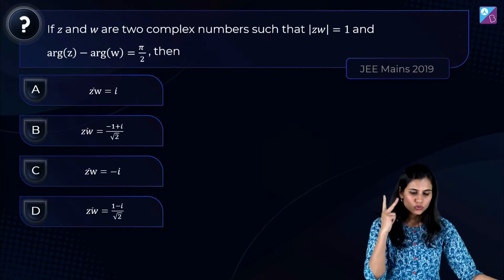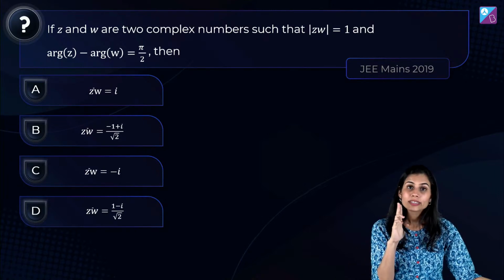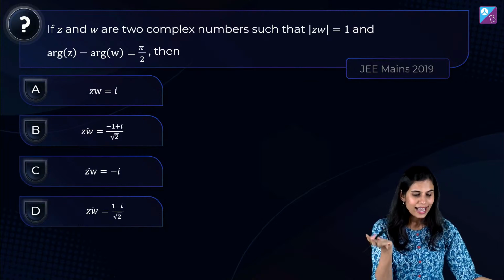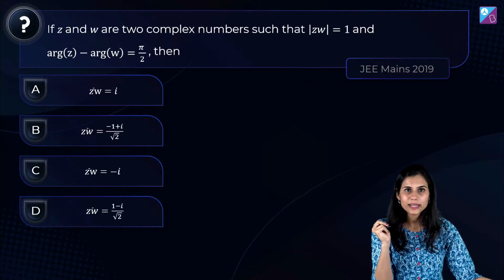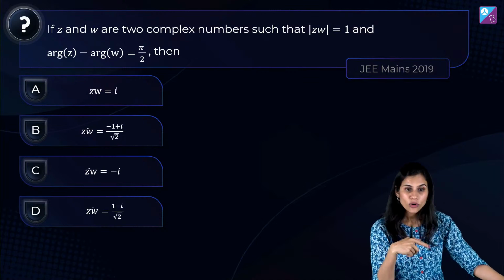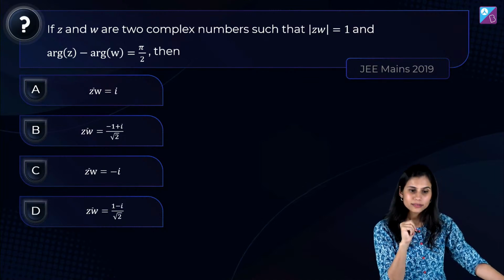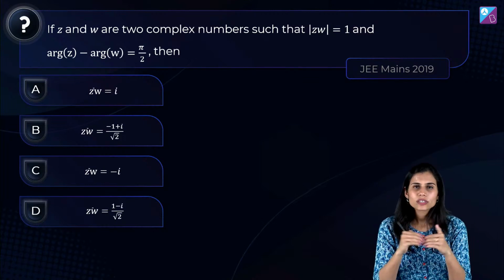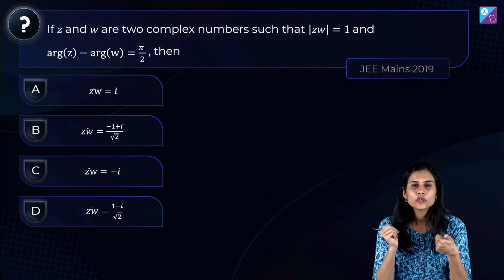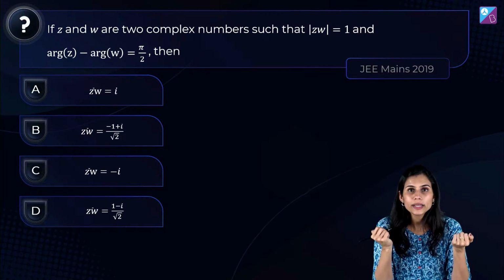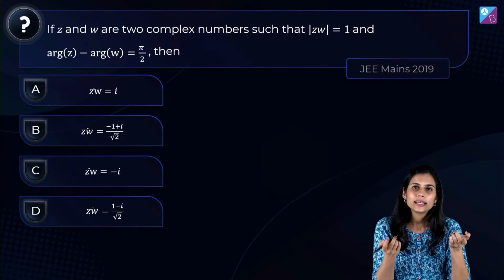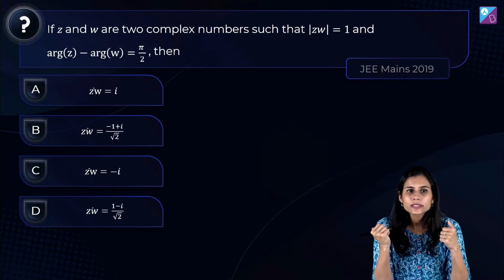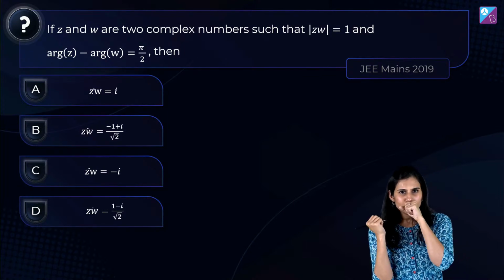If Z and omega are two complex numbers such that the mod of their product is 1 and the difference of their arguments is π/2, then comment upon Z into omega bar and Z bar into omega. भाई, कोई एक भी चीज़ आ गई तो उसका कंजुगेट दूसरी है ना. Z into omega bar का conjugate क्या है? Z bar into omega. तो हम दोनों में से किसी एक को निकाल लेंगे, फिर उसके कंजुगेट को निकाल लेंगे, बड़े आराम से, है ना?